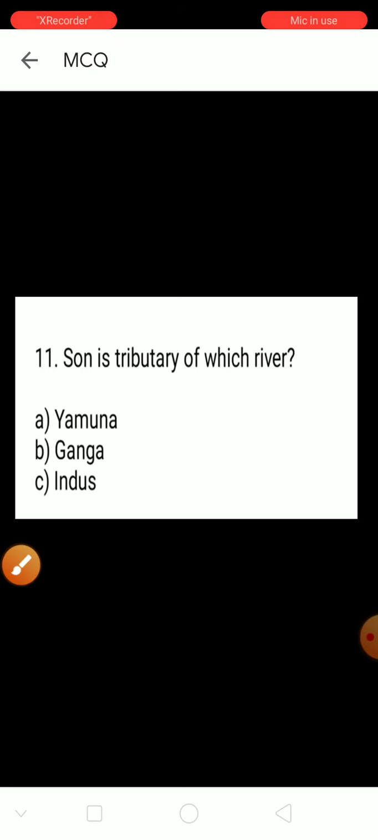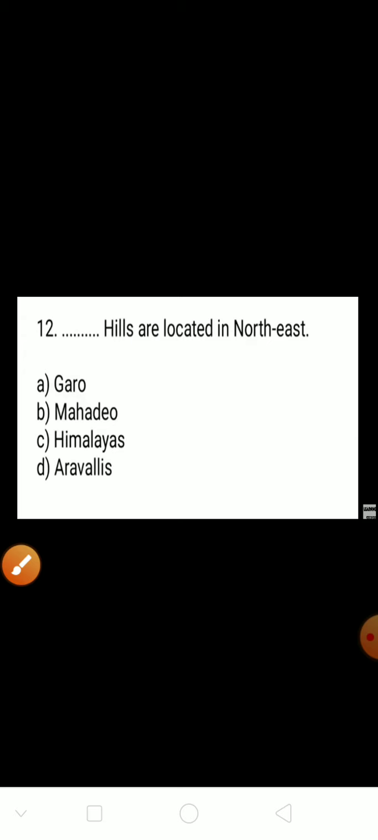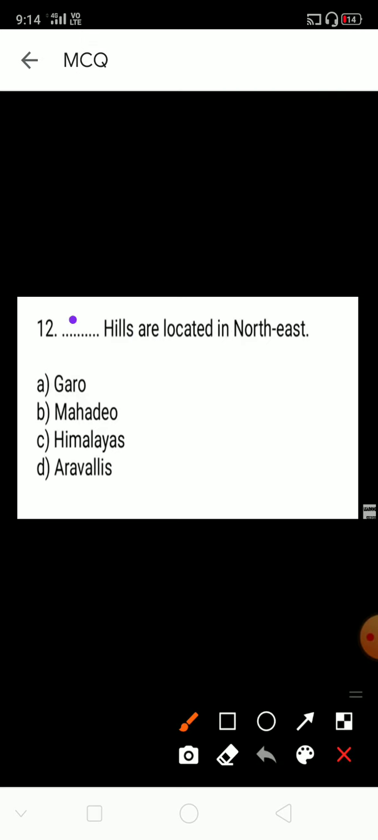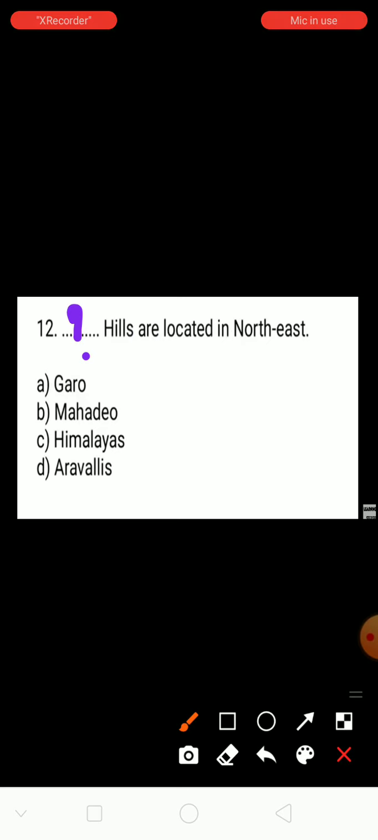Okay. And next question, question number 12. Dash hills are located in the northeast. So which hills? We don't know now. Some hill names are given here. Option A, Garo Hills. Option B, Mahadeo Hills. Option C, Himalayas. And option D, Aravallis. The correct option is Garo Hills. So Garo Hills are located in the north and east part. It is the northeast part.